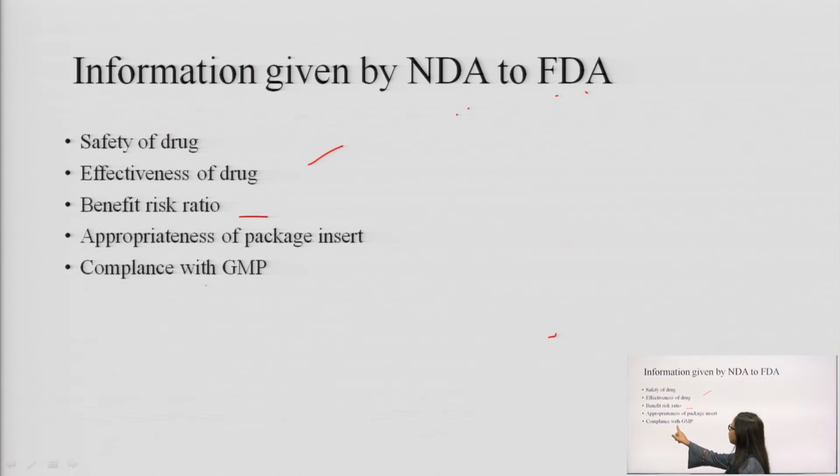Next is compliance with GMP. It means good manufacturing practices. It means the new drug on which the investigation has been done should comply with GMP. The manufacturing site where the investigational drug is manufactured should comply with the guidelines or the standards given by GMP.